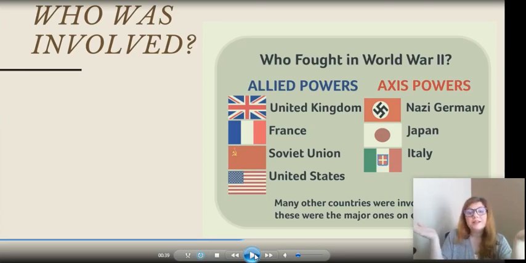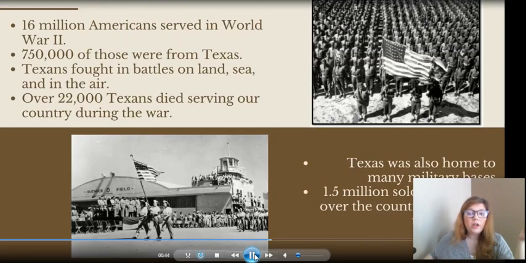So the United States is now in a conflict on two sides of the country. In the East, in the Pacific, they have the Japanese, and on the West, they had the European conflict with Italy and Germany. So this is where we have people stepping up to get involved. About 16 million Americans served in World War II. 750,000 of those were from Texas, and Texans fought land, sea, and air. Over 22,000 Texans died in service of our country during the war.